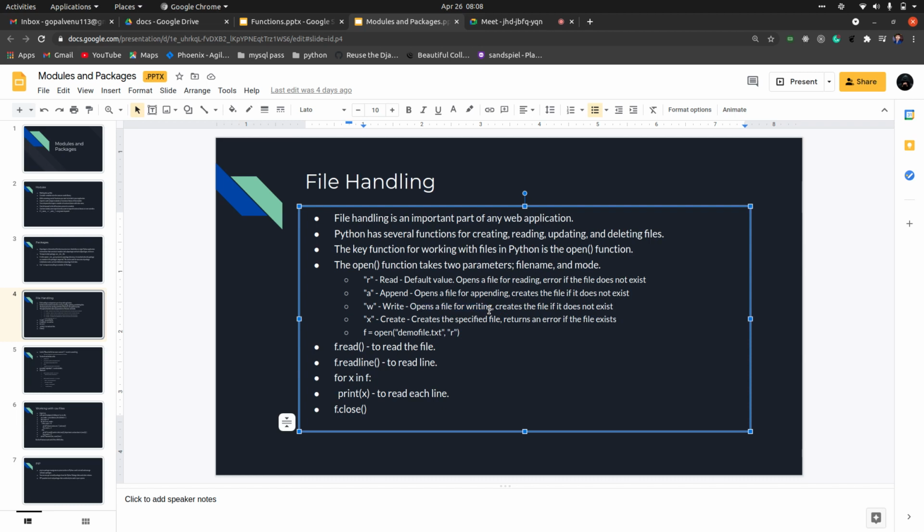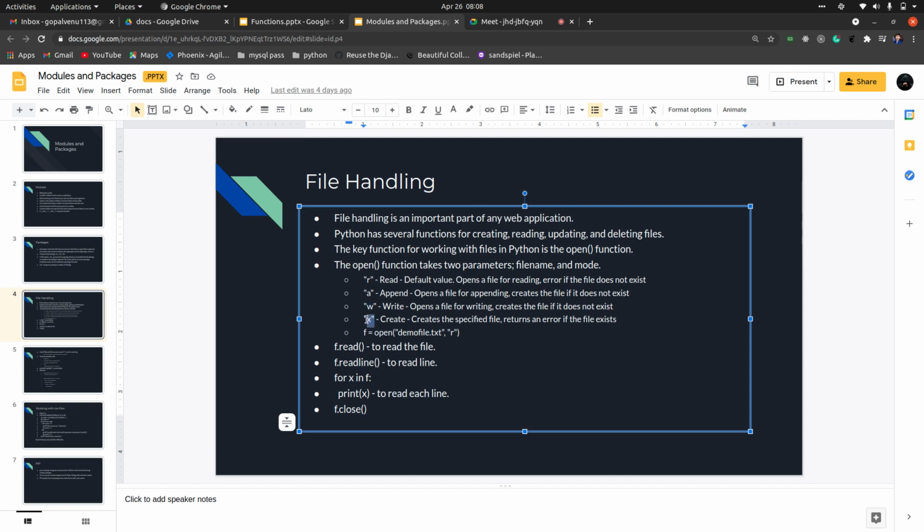If the file already has some content, when you use write mode and write something, it will just override all the content that is already existing in the file. It will not append anything. It will just override things, right?